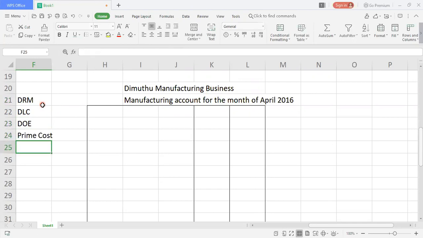So I'm going to find the prime cost first of all. So for that, I'll put a topic, direct raw material. It's better to always go with the topic and on the flow. Go as per the flow, so you will not be missing anything. Okay, so direct raw material.